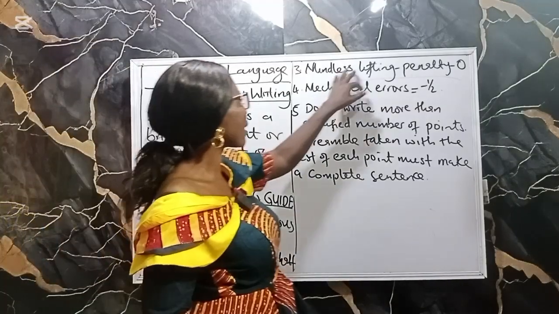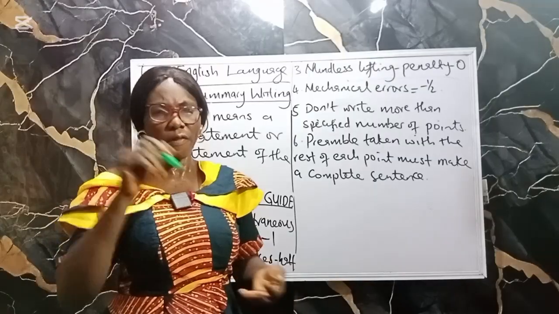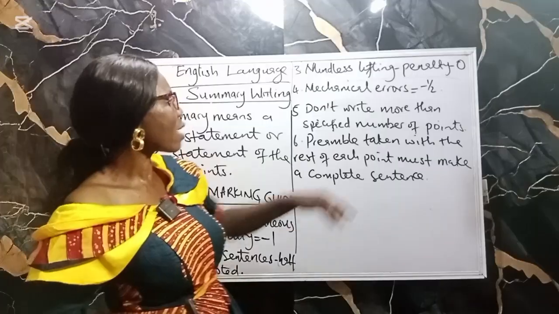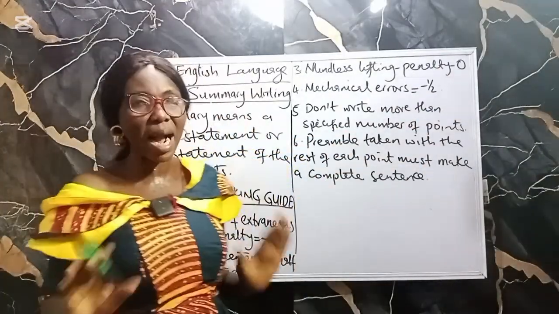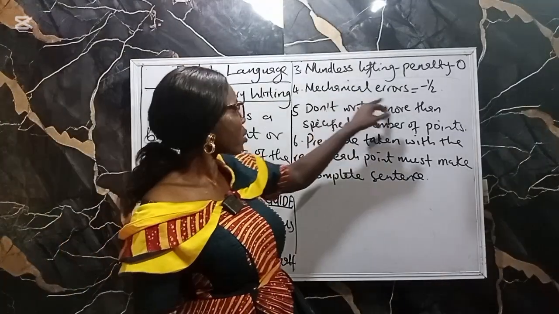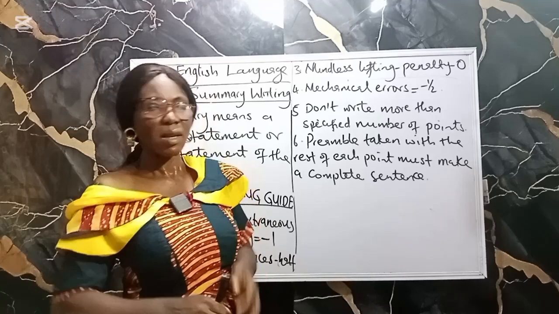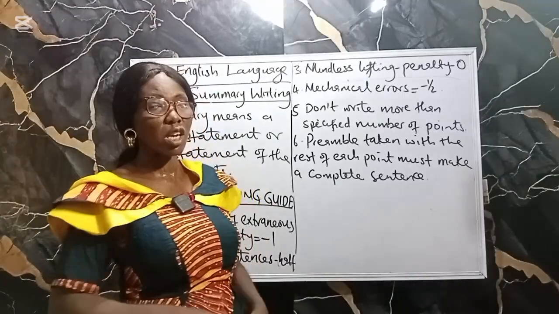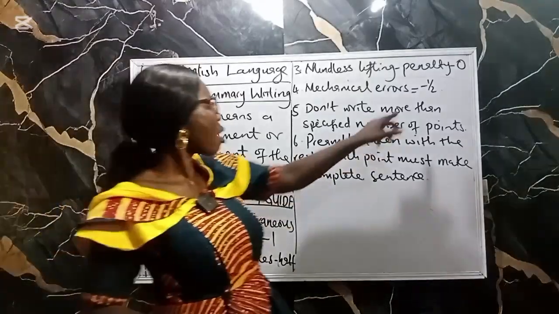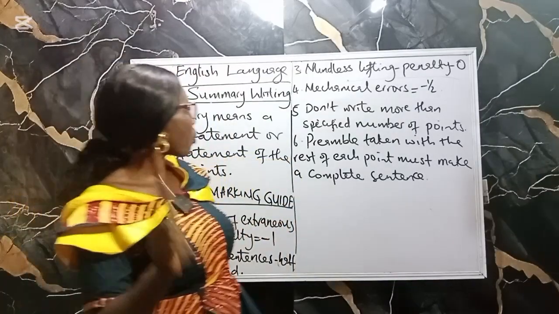Then the next one is mindless lifting. What is mindless lifting? When you write word for word, that means you copied everything in that main point. Your penalty is 0. That means you won't get any mark at all from that summary. Then another one is mechanical errors. You must write with grammatical accuracy. Don't commit errors, because if you commit different types of errors, half will be deducted from your points.